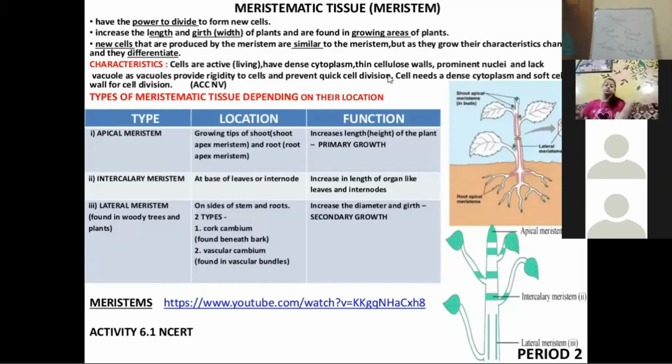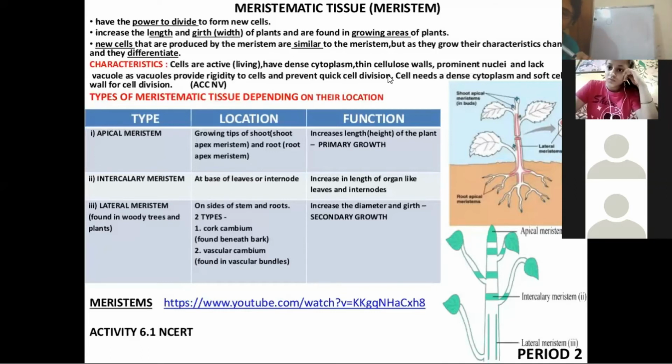The cells of the meristematic tissue are either round. If we try to find out the shape of the meristematic tissue, we will take a meristematic tissue and make a slide of it.